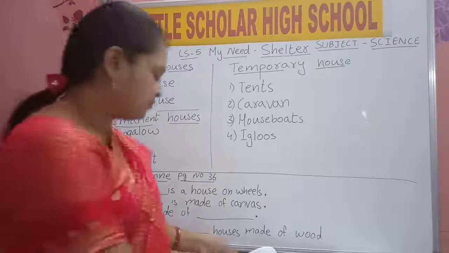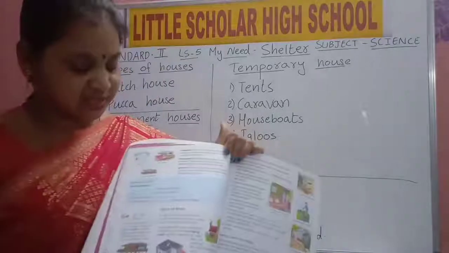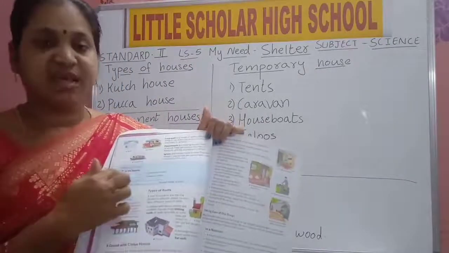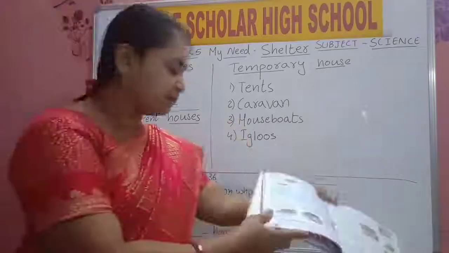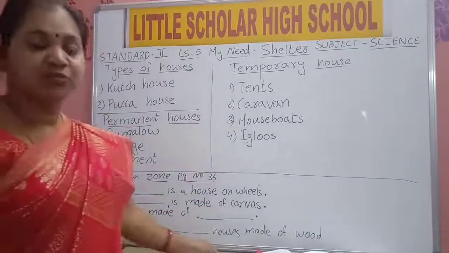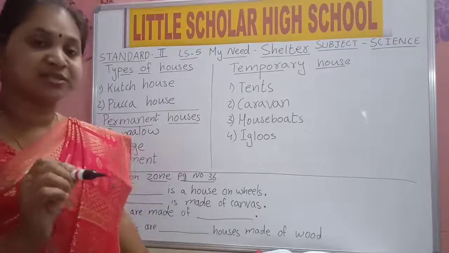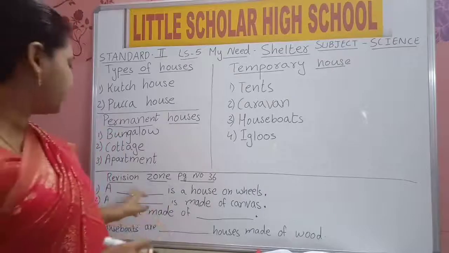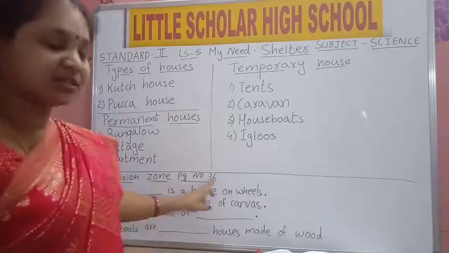Now we have revision zone. We have revision zone in our textbook, page number 36. We will read and write revision zone. I will write on the board. Immediately you copy it in your textbook, and you should also copy it in your classwork. See, revision zone, page number 36.